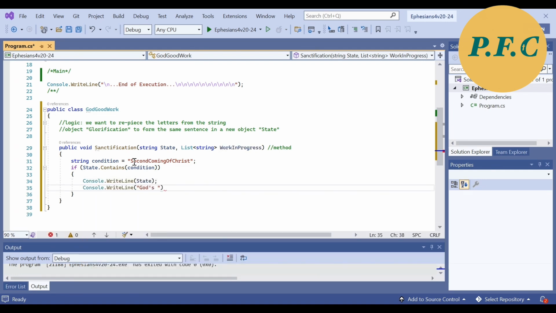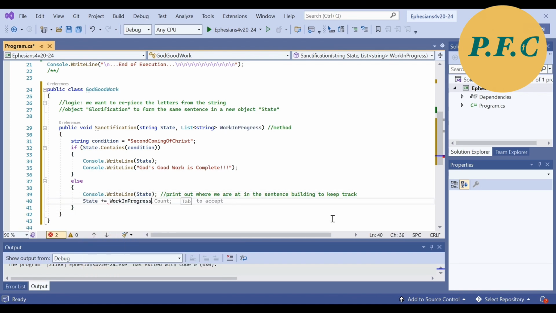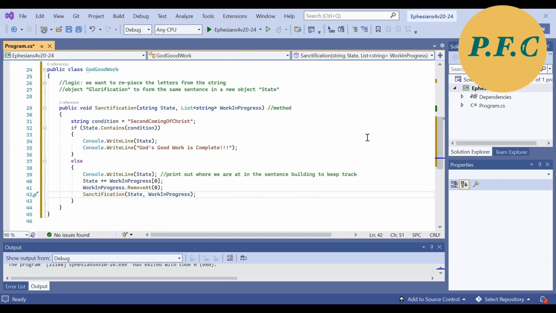If it is not, it will continue to go on and on to piece the letters I have in my list. And I will keep this process in repeat by calling the action again within itself until the exit condition is met. To show you this process, I have set out a printout for each time the action is taken. Once we are done, we are ready to call the execution of the method of this class.